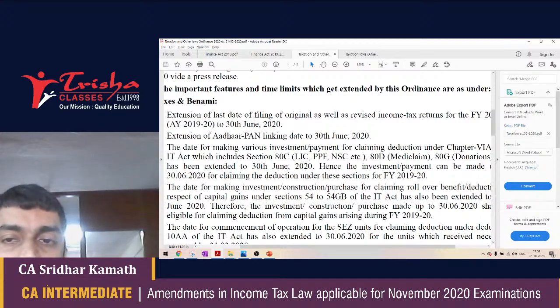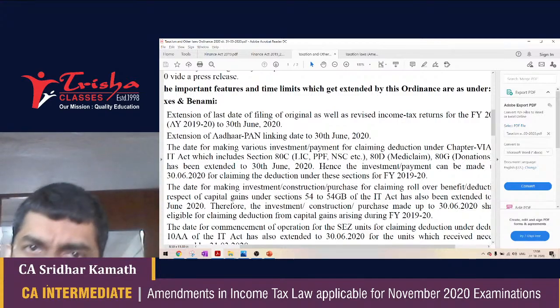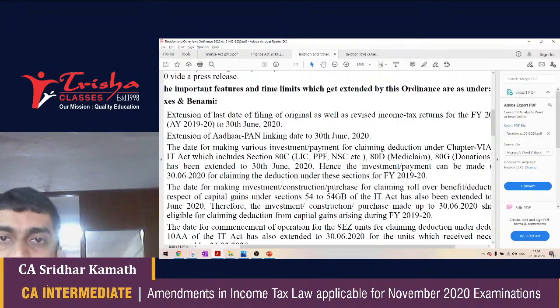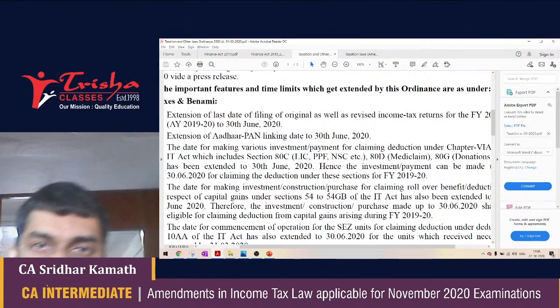Very, very peculiar, this particular extension, but perhaps it was the need of the hour because of the lockdown imposed in the last few days of the previous year. So for 2019-20, you have to make investments in 19-20 to get deduction in AY 2021. But for the first time ever, the government is saying now that for 2019-20, even if you make the investment later in April or May or June 2020, you can still claim deduction for this in 2019-20.